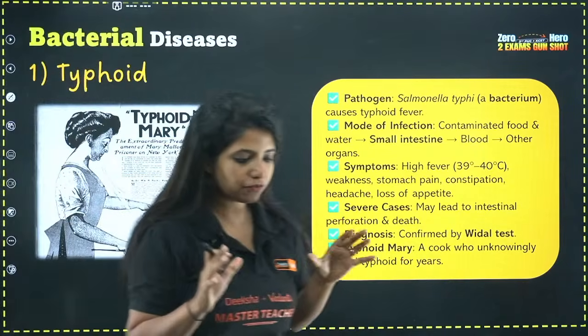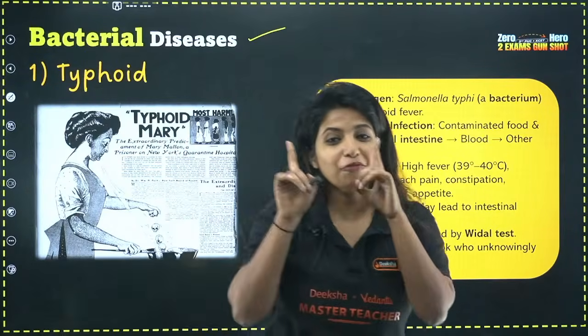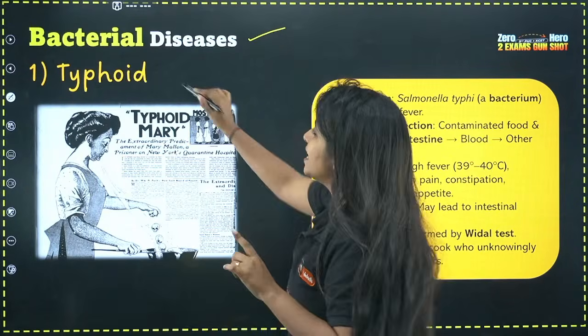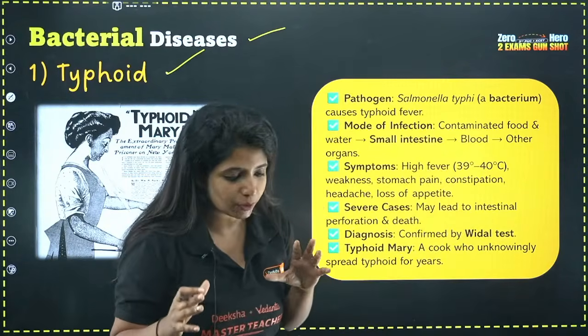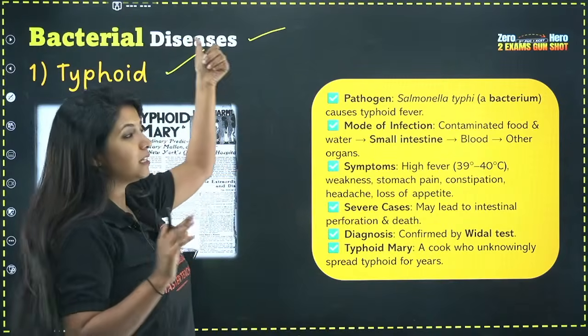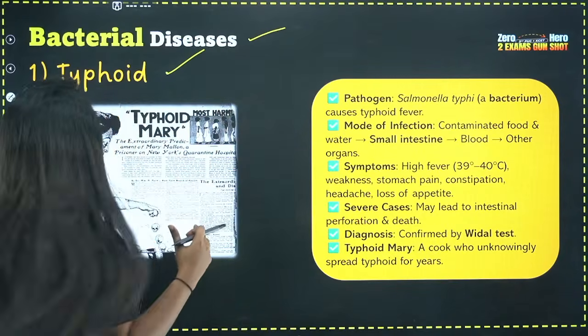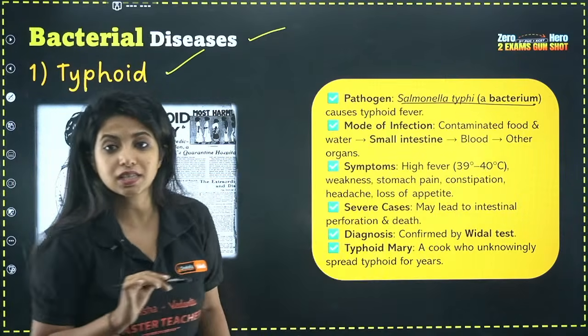And the first type of infectious disease that we have is bacterial diseases, my dear children. And the first bacterial disease is typhoid. So I have given a picture over here, but before I get into that, I need to give you certain information about typhoid. As you have seen, it's a bacterial disease. What bacteria causes this disease, my dear children? It is Salmonella typhi that causes this disease.